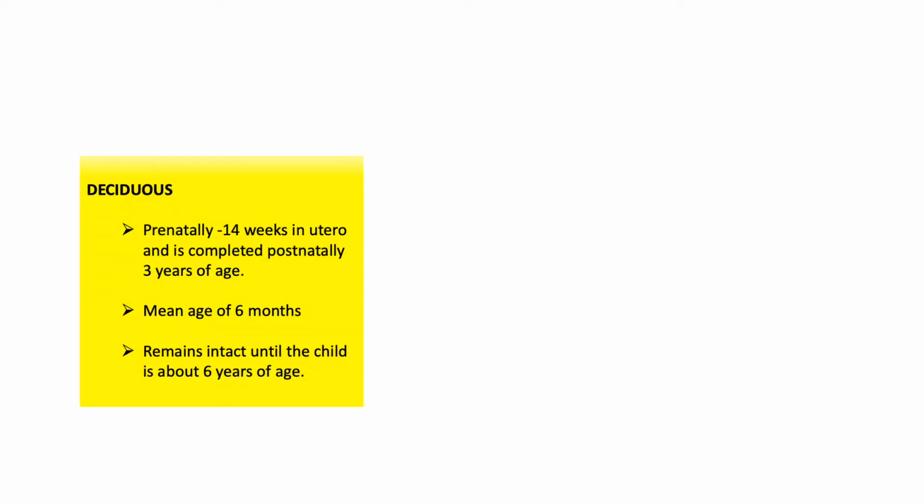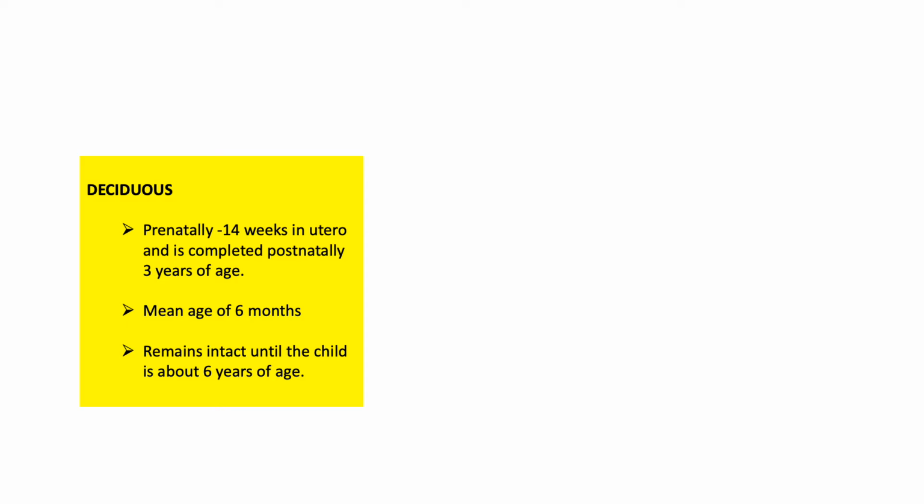Now we're going to discuss the deciduous dentition. So what is deciduous dentition? As we had already said, it is the first set of teeth that appears in the oral cavity. So when does this start forming? It actually starts forming prenatally at about 14 weeks in utero, and it's completed postnatally by 3 years of age. The mean age of its eruption is about 6 months.